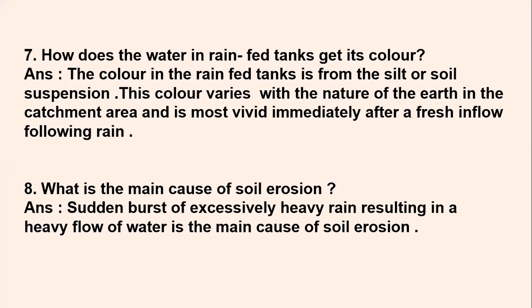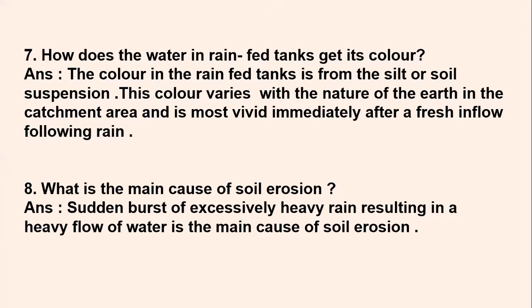And if you compare the color of the water in the stored tank and the fresh flowing water from the rain, you will have a wide difference in the color. It will differ. Rainwater will be very fresh and pure in color. It will not have any salt or soil mixed in it. Whereas in the rain-fed tanks, if you see that water, it will be a yellowish brownish color, because of the muds and the silts which have accumulated below. So that is why it varies.